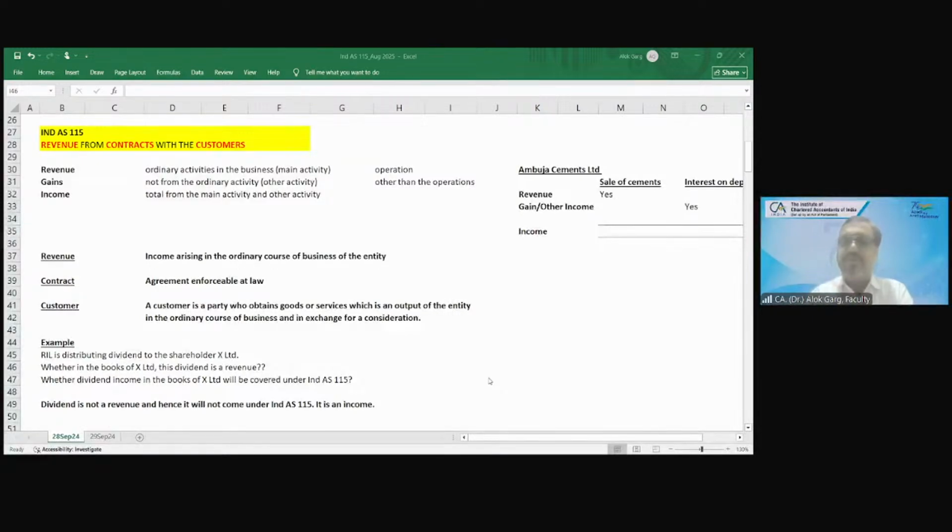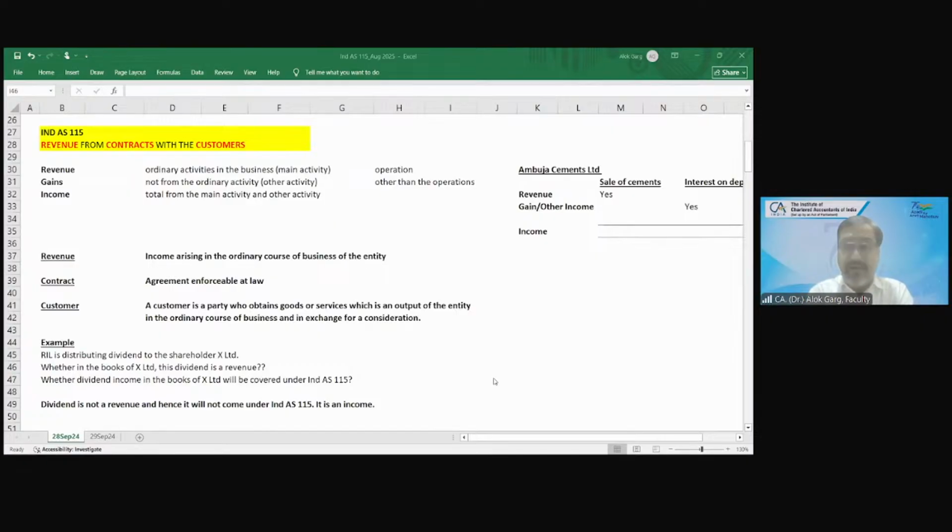The money which you are receiving from Reliance is not from your customer, right? You are not receiving the money from Reliance in the capacity of a customer. You are not the supplier. You are not the vendor, right? So Reliance is not obtaining any goods or services which are your output, meaning X Limited's output. Reliance is not receiving any goods and services, which is an output of X Limited in the ordinary course of business, and in lieu of which Reliance is paying you consideration.